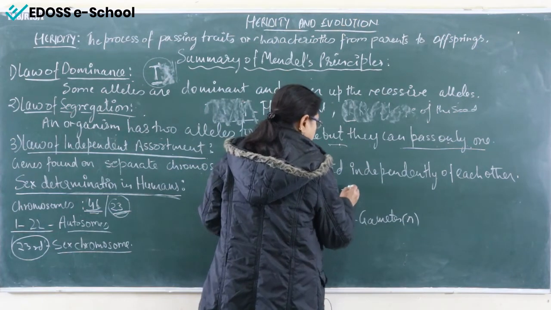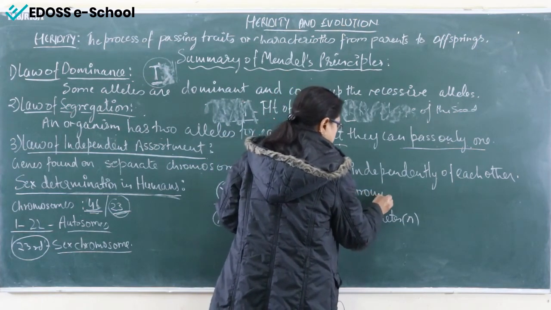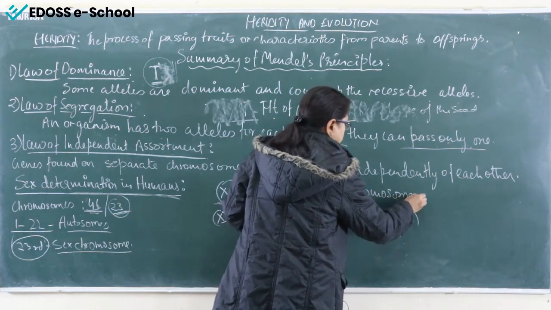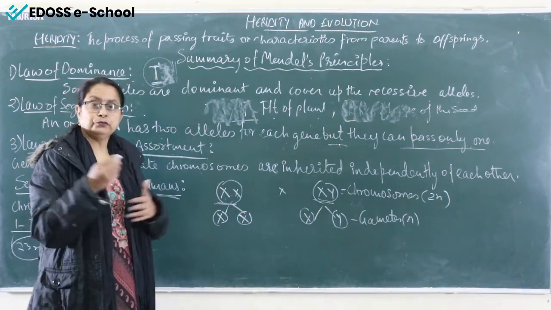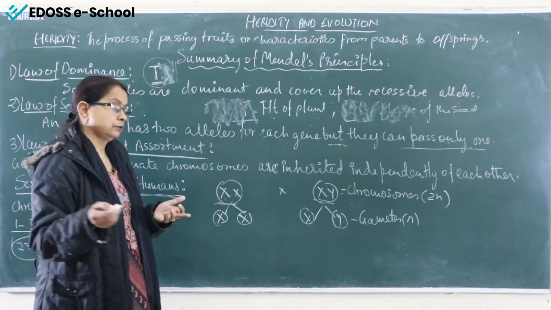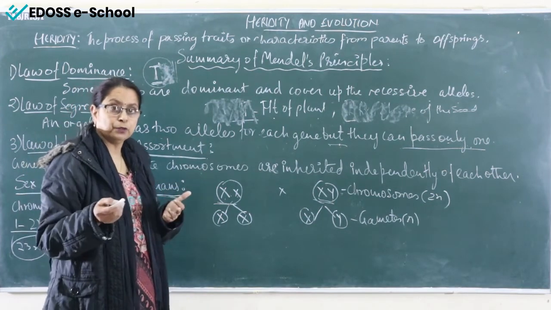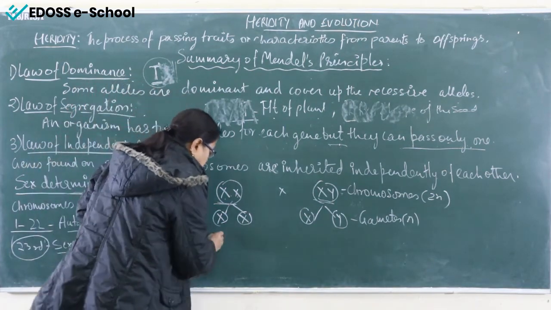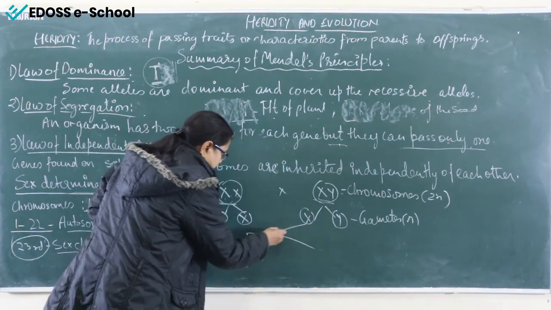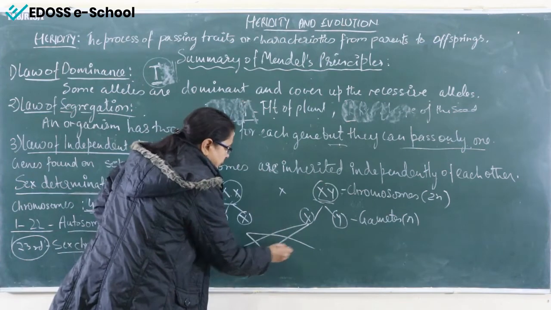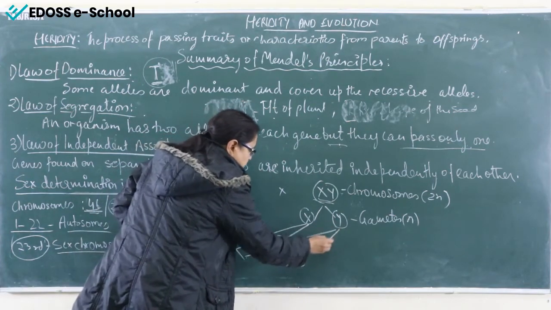These are the chromosomes, always in diploid form. Then we have to make the combinations. We have to solve it in the form of probability.